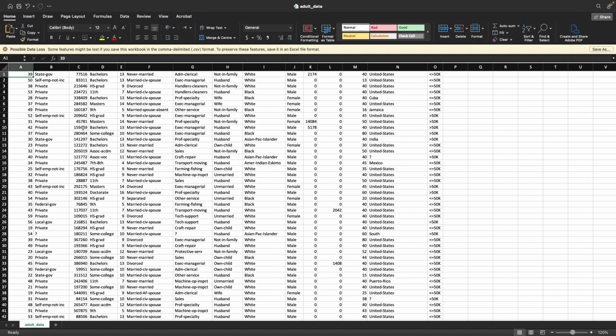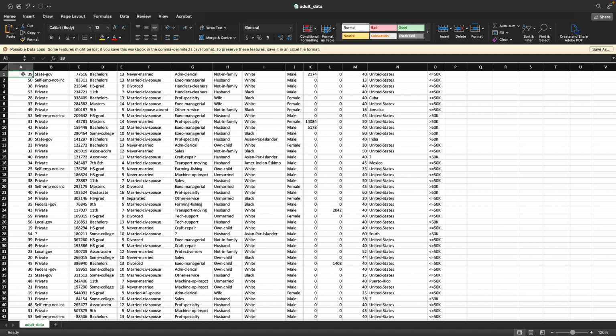One of the biggest powers of Pandas is in reading text files and allowing you to do different types of data wrangling on them. Here is an Excel file that I have put the link to down in the description below for you to download. It's a data set that I have downloaded from University of California, Irvine. It has people's ages, their job, their education, their marital status, and their salary back in 1996: more than 50,000 USD or less than 50,000 USD.